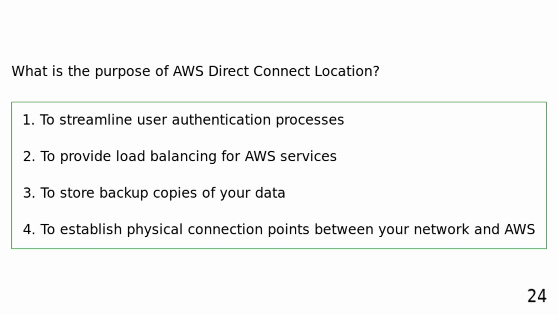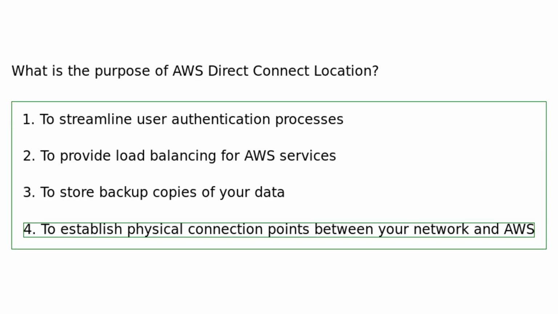What is the purpose of AWS Direct Connect location? To streamline user authentication processes. To provide load balancing for AWS services. To store backup copies of your data. To establish physical connection points between your network and AWS. AWS Direct Connect locations are physical connection points where you can establish dedicated network connections between your network and AWS infrastructure, ensuring reliable and secure data transfer.